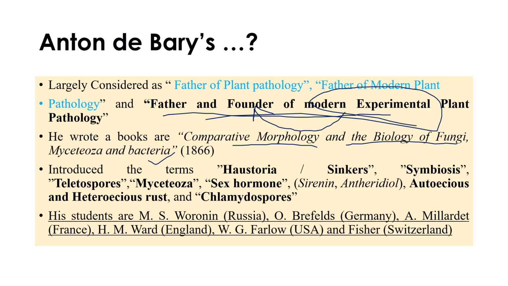So the book is Comparative Morphology and Biology of the Fungi, Mycetozoa and Bacteria. He introduced many terminologies, many new terms that we are using, like haustoria, otherwise called sinkers. Symbiosis, we know very well, is a mutually beneficial relationship.